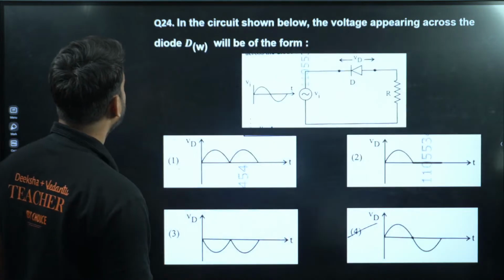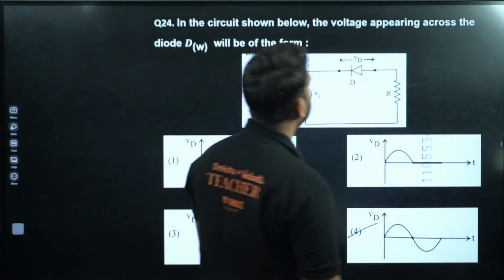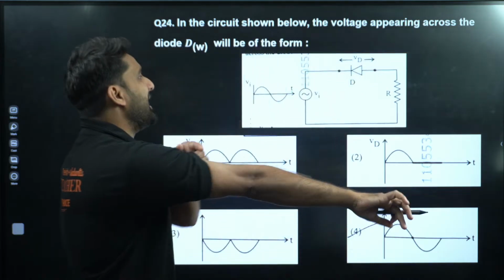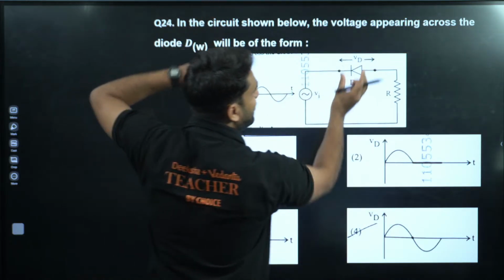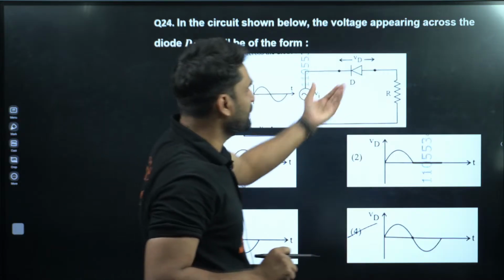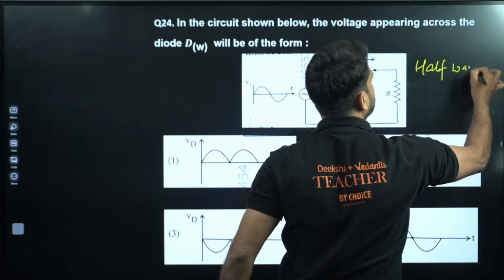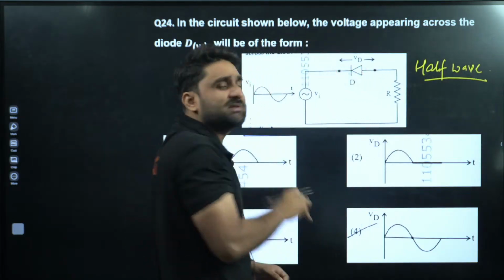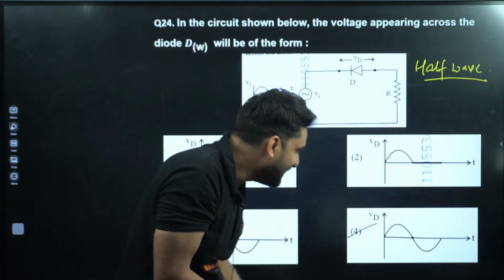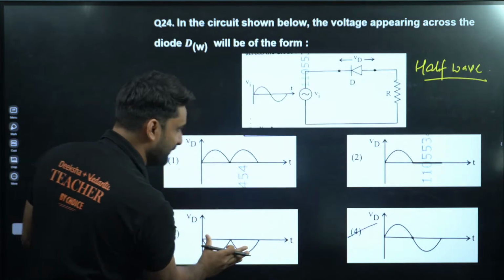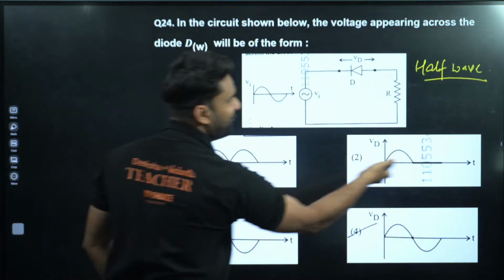Moving to next. In the circuit shown below, the voltage appearing across the diode. So my dear champion, this is a diode, and this is a half wave rectifier, because there is only one single diode. This is working as a half wave rectifier. The others are all full wave. This is also full wave. So only half wave is option number 2.